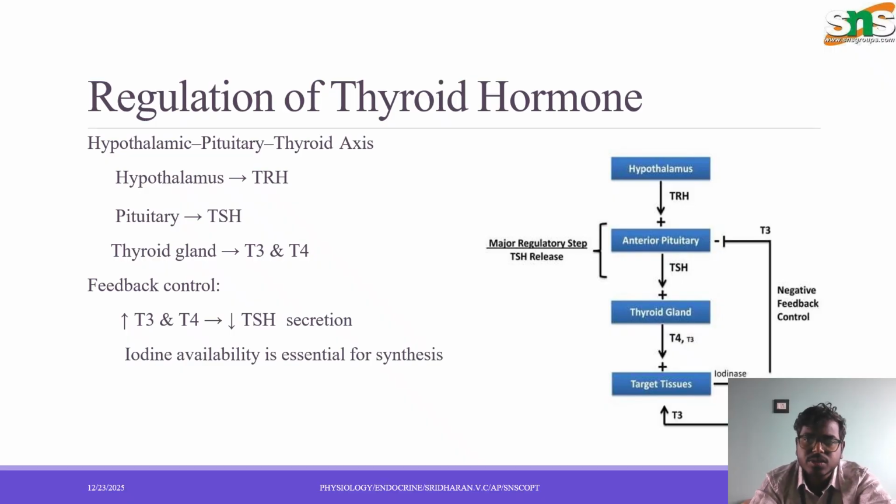Next, we're going to see about the regulation of the thyroid hormone. Majorly it is the hypothalamic, pituitary, and thyroid axis. These three glands are correlated and interlinked with one another. The hypothalamus secretes TRH, the pituitary gland secretes TSH, and the thyroid gland secretes T3 and T4. T3 and T4 are nothing but the triiodothyronine and the thyroxine hormones.